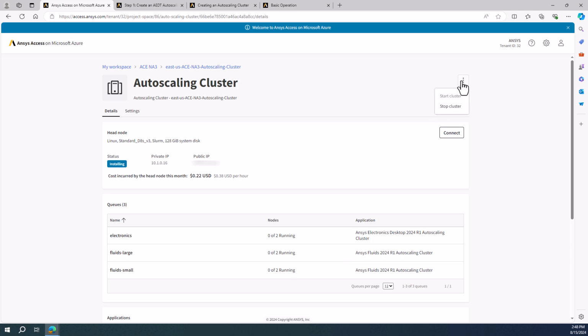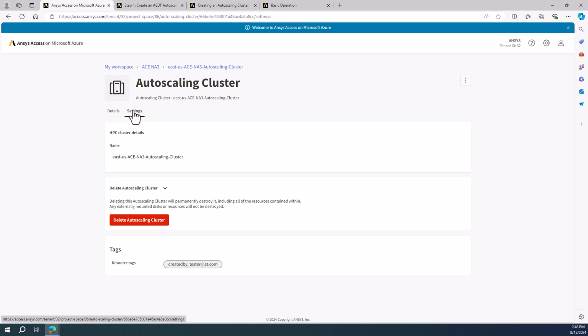We also have the control here to stop the cluster and start the cluster if it's not running. Now this will stop the entire cluster, including the head node. When you start the cluster, it will start the head node and any static nodes. The dynamic nodes will start whenever they're needed. If you need to completely delete the cluster, you can go to Settings and delete Autoscaling Cluster.